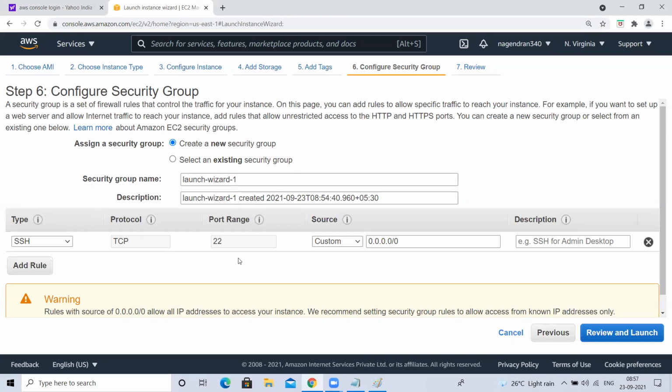By default, SSH port 22 is allowed. In detail about this, we'll learn in AWS and in further DevOps classes also. For now, what you do is create a security group. Leave this detail. Just leave the sixth step also. First time you create a new security group, leave this as it is and go to the next step.